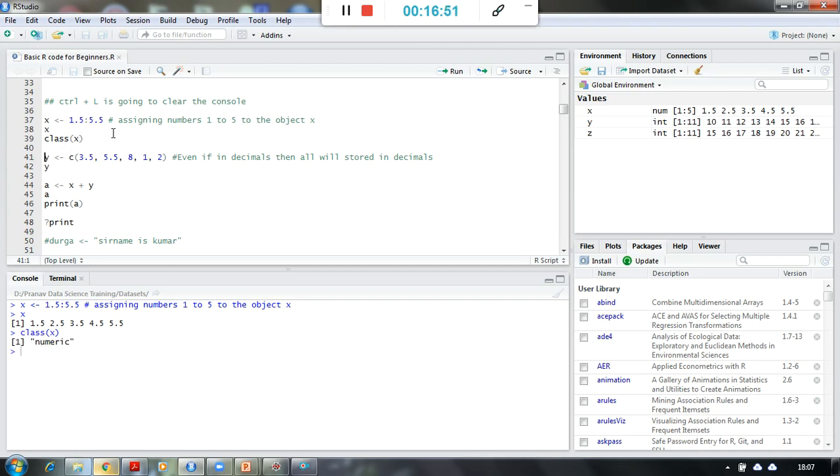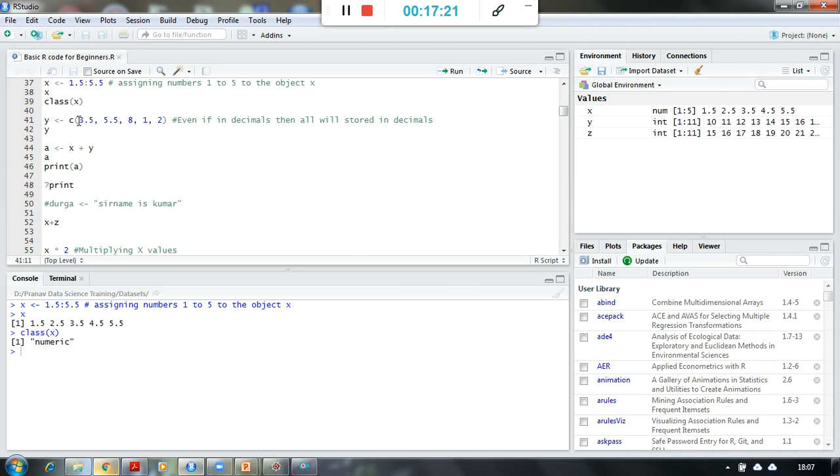Though here a number of numbers are available, and here also a number of numbers are available, there is a difference between these two. In these two types, it has given me a numeric class, whereas here it is giving me an integer class.